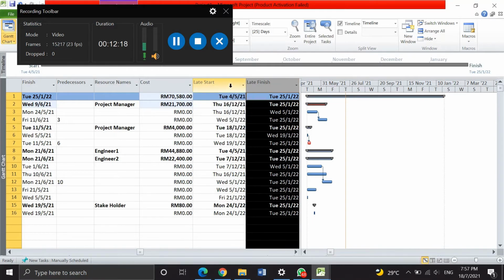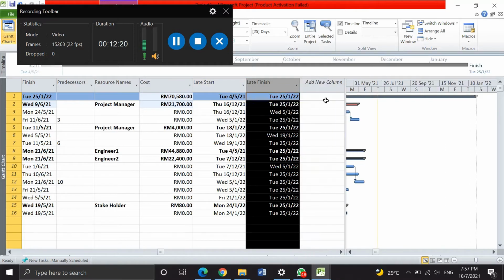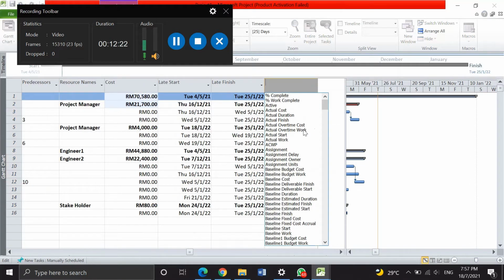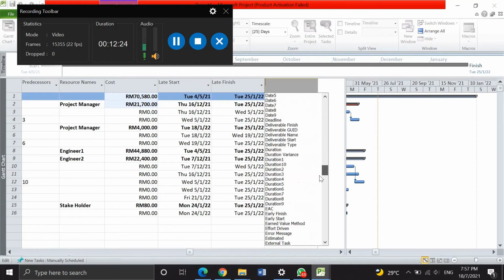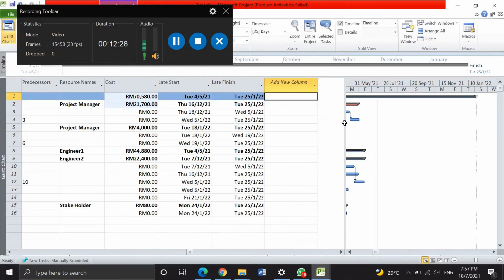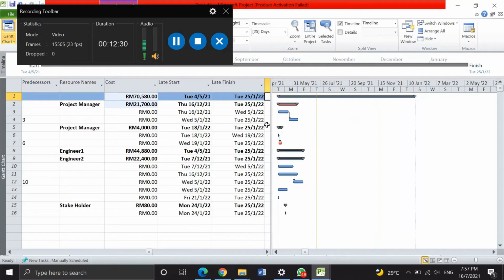We just add a new column, and we choose the late start and late finish from this option. So it will show our late start and late finish, early start and early finish for this training project in Microsoft Project.